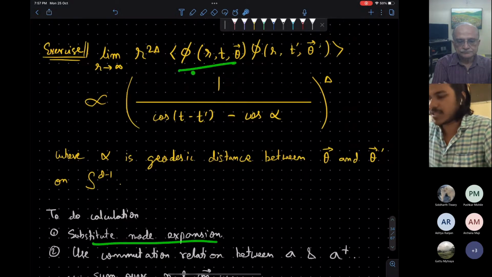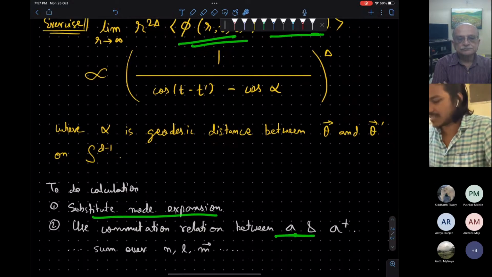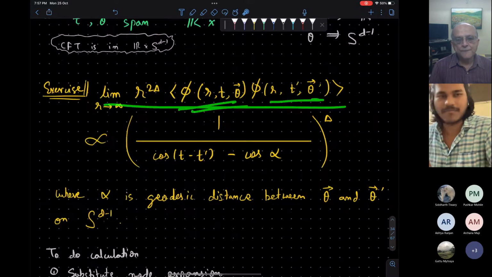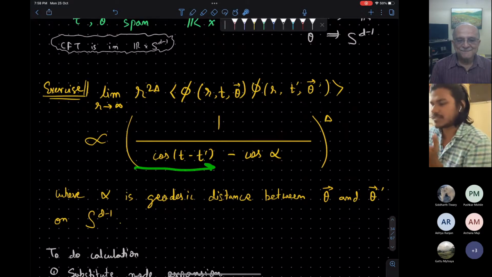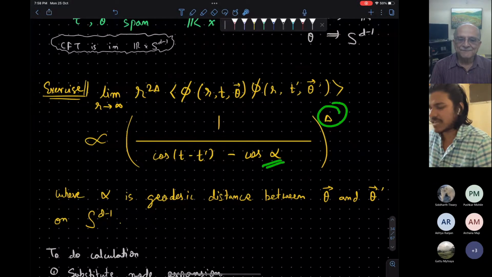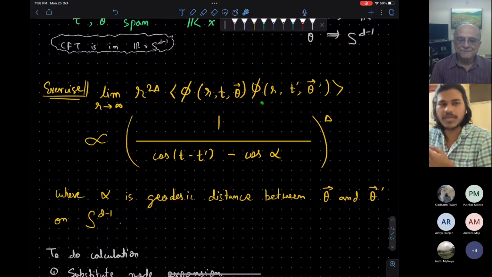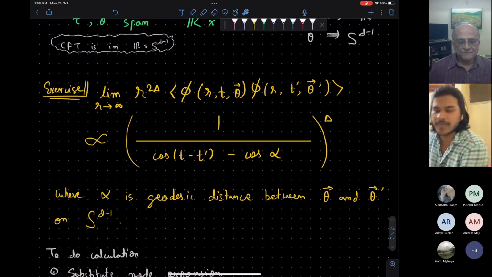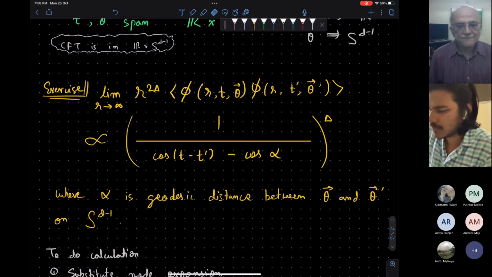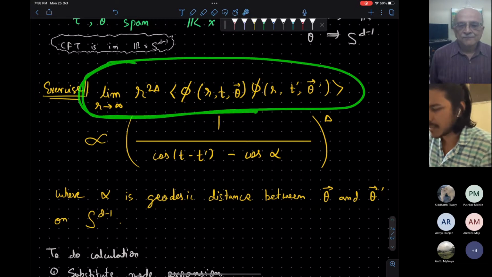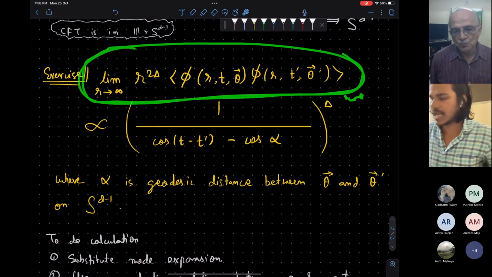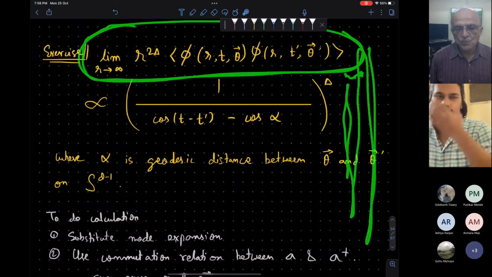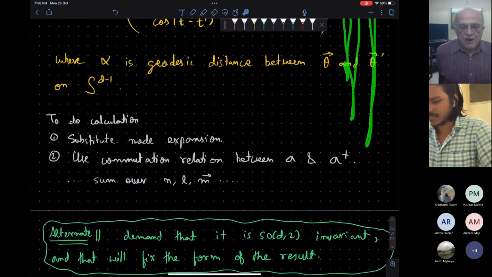Substitute the mode expansion for the field phi, and then use the commutation relation for A and A dagger. By doing the full calculation, you will get that this is proportional to 1 upon (cos(t - t') - cos alpha) to the power delta, where alpha is the geodesic distance between these 2 points. That is, it is a kind of arc length between these 2 points when projected on the S^(D-1) sphere. So this is a very important observable of the quantum theory. I'm not doing the calculation in quantum gravity, but I will do it from the CFT side to establish correspondence. But here is an idea of how we will proceed with the calculation in quantum gravity in AdS.